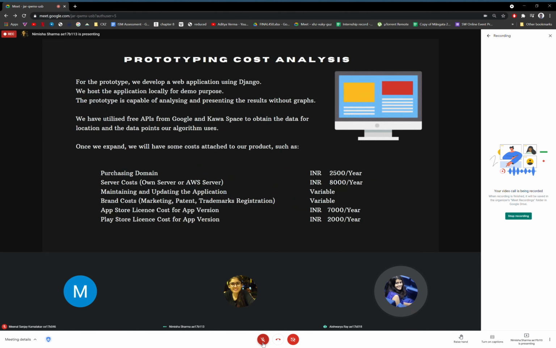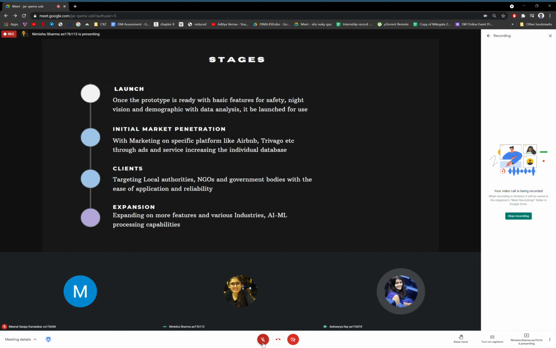Right now, we don't have any prototype cost, but as we expand, some charges will be incurred, details of which are shown in the slide. We plan to release our basic version first with some targeted publicity. Later, as we improve our product and have some market response data, we plan to enter more domains and reach out to a larger segment of people.